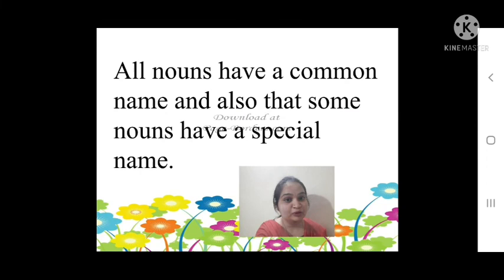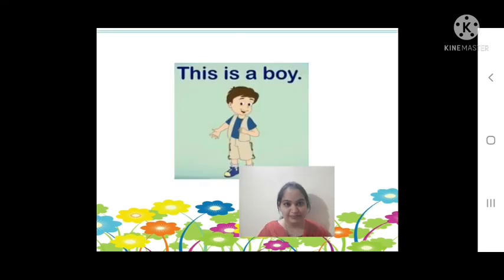So what do we come to know from all this? What we learned till now? We come to know that all the nouns have common nouns and also some nouns will have special names.